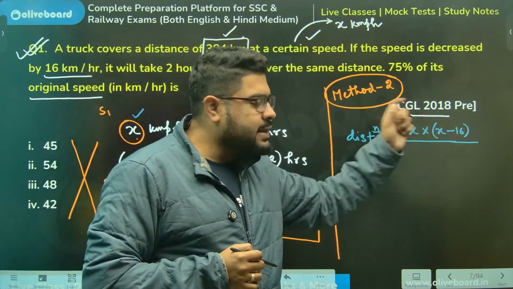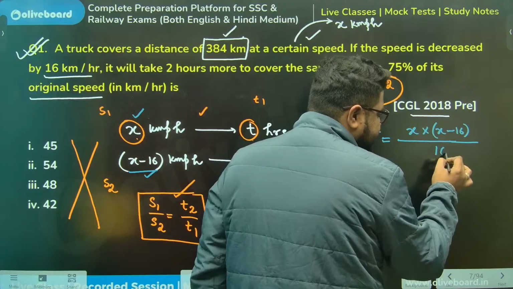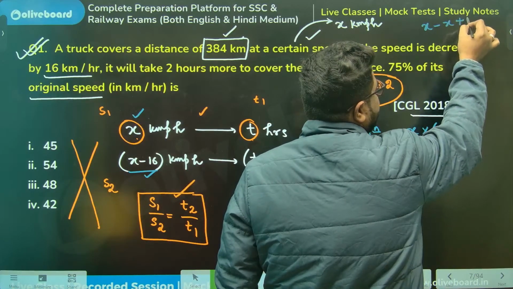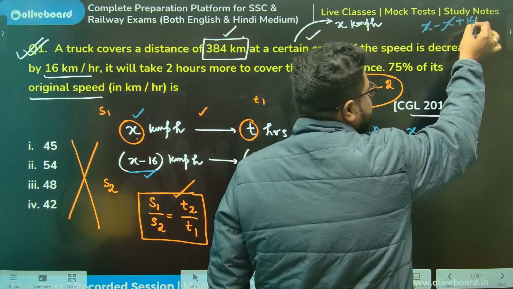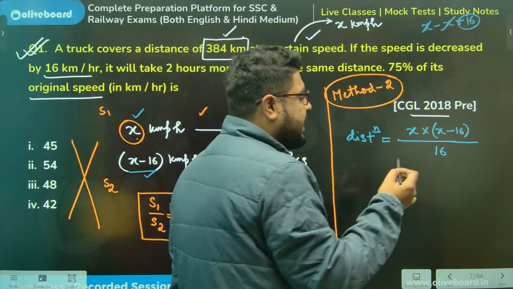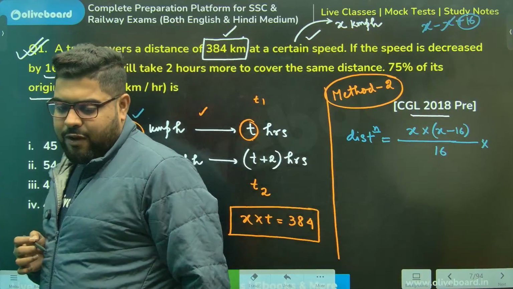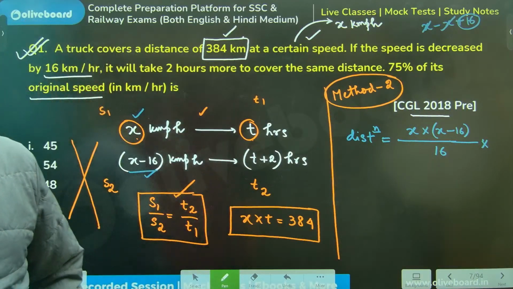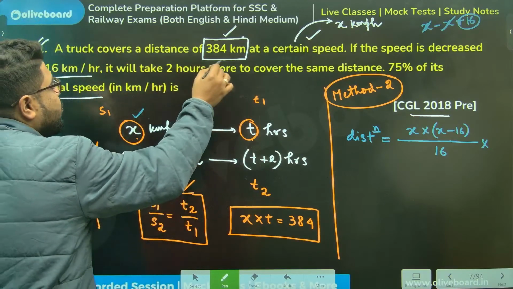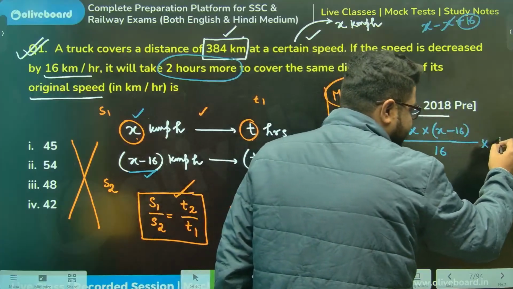So x minus of x minus 16: minus minus becomes plus 16, cancel, so we only get 16 here. Into, can anyone tell me the value of delta t in this question? Delta t is 2 hours more, meaning delta t is 2.